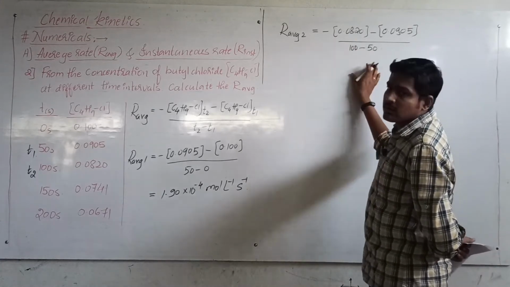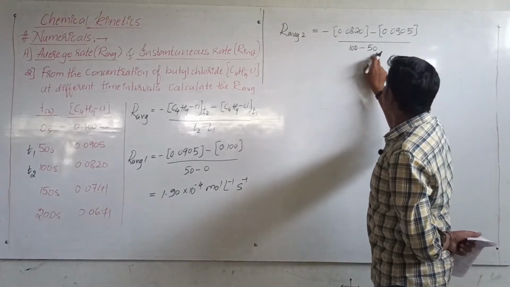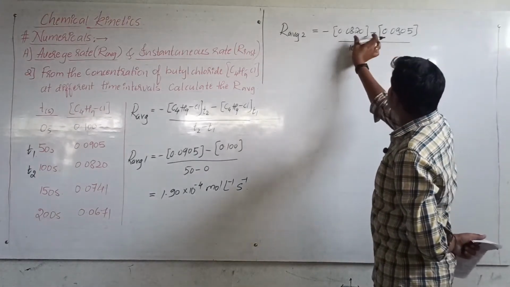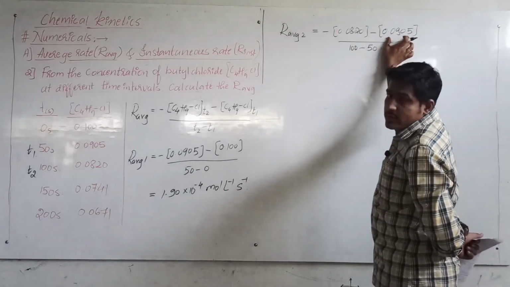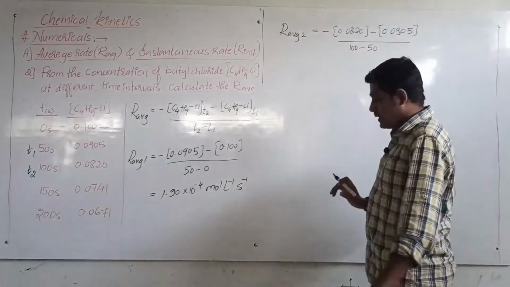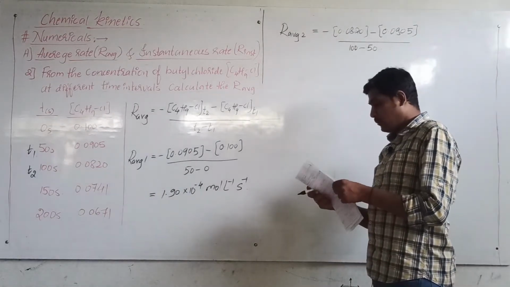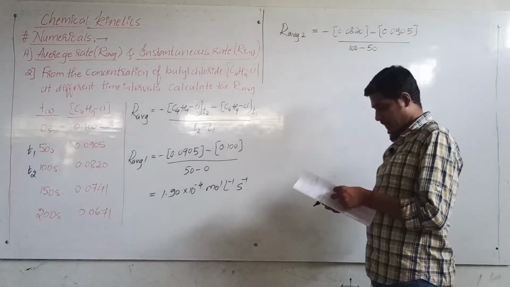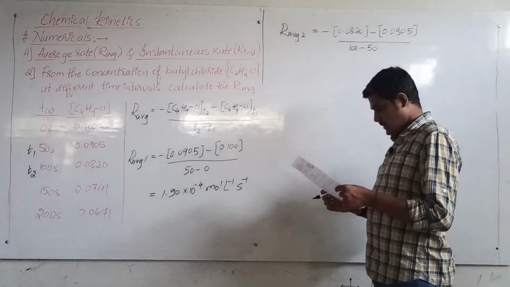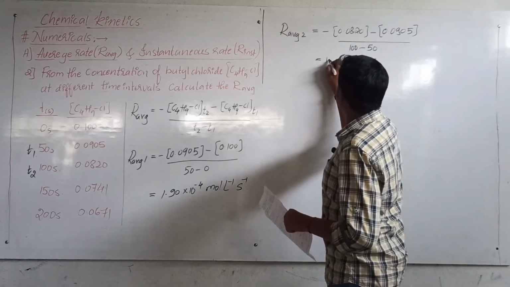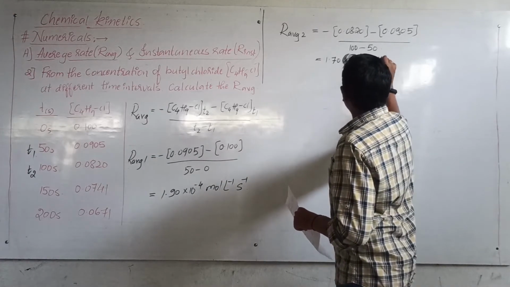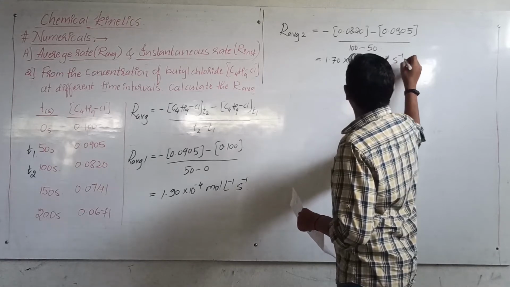So when you solve this, again same thing, 100 minus 50, it will be 50. Whenever this is a smaller value and this is a larger value, we'll get the answer in negative. So this negative into negative will become positive. So what is the answer? It will be 1.70 into 10 to the power minus 4 moles per liter per second.